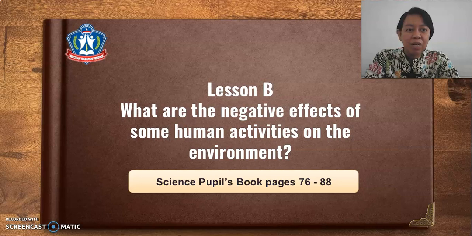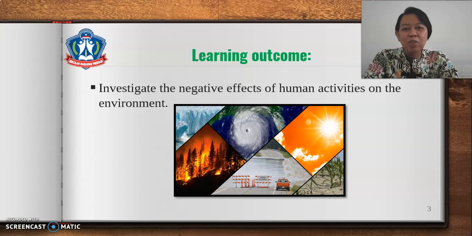And for this video lesson, we will learn Lesson B, what are the negative effects of some human activities on the environment. So let's get our Science People's book and open it on pages 76 to 88 while watching this video. So what are you waiting for? Let's get started. Our learning outcome is to investigate the negative effects of human activities on the environment.